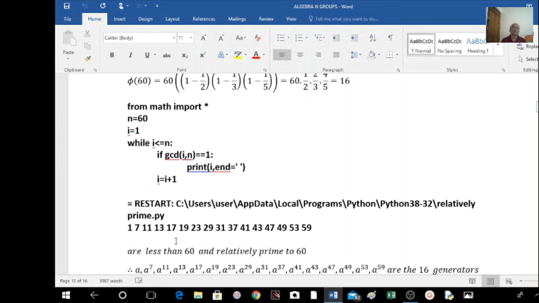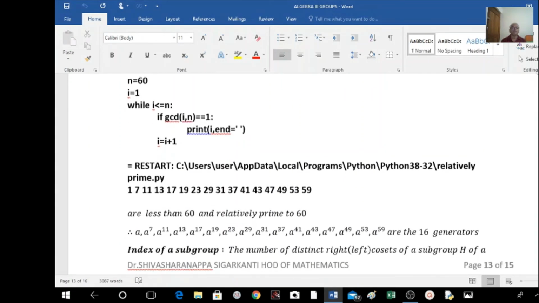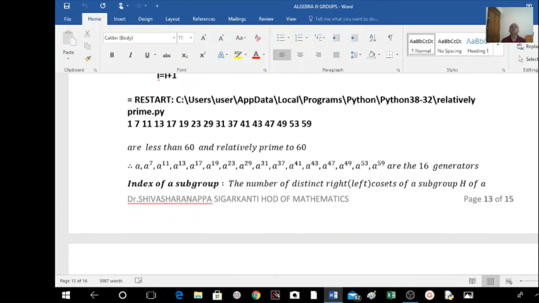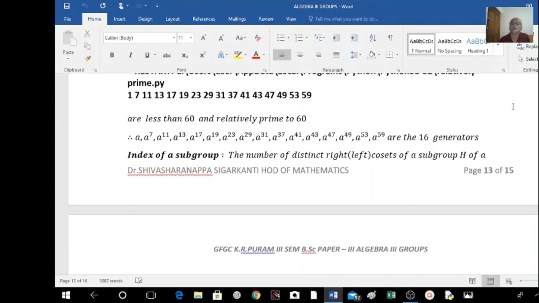Therefore, the generators are a raised to 1, a raised to 7, a raised to 11, a raised to 13, a raised to 17, a raised to 19, a raised to 23, a raised to 29, a raised to 31, similarly up to a to the power 59. These are all the generators. Like this we can find the number of generators and the generators. Okay, I will stop here.